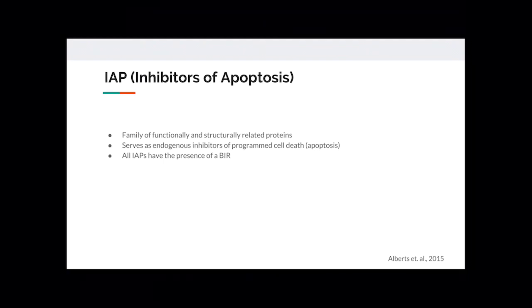The inhibitor of apoptosis proteins, which are also known as IAPs, are a family of functionally and structurally related proteins that serve as endogenous inhibitors of programmed cell death. A common feature of all IAPs is the presence of BIR, also known as baculovirus IAP repeat. The best characterized IAP is XIAP, which binds to caspase 9.